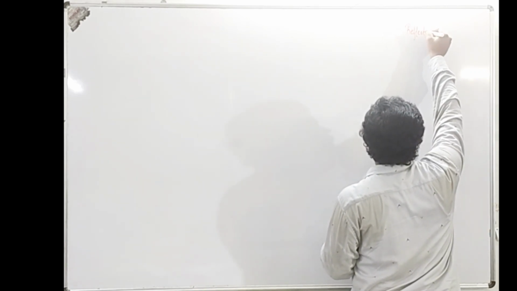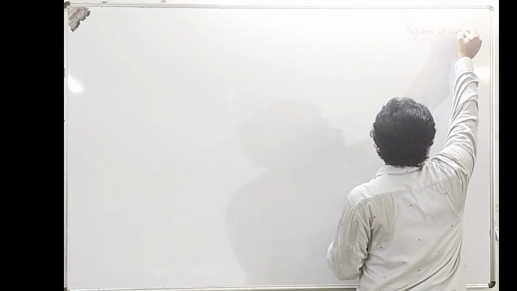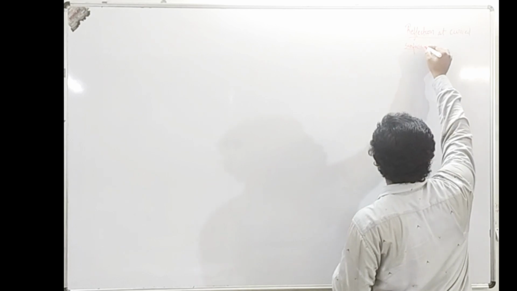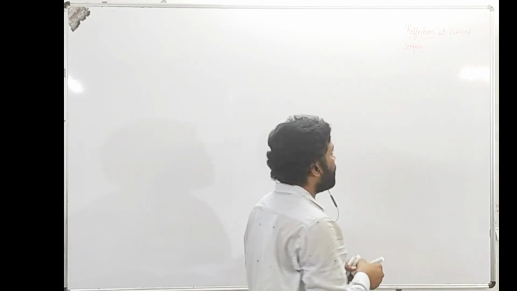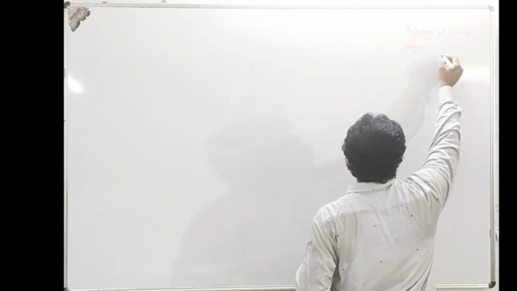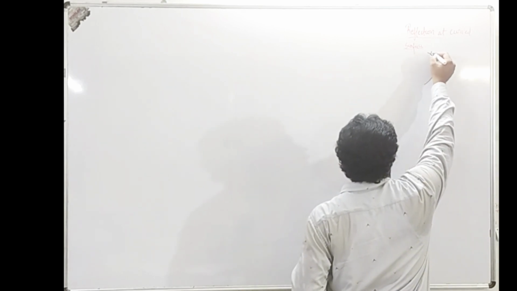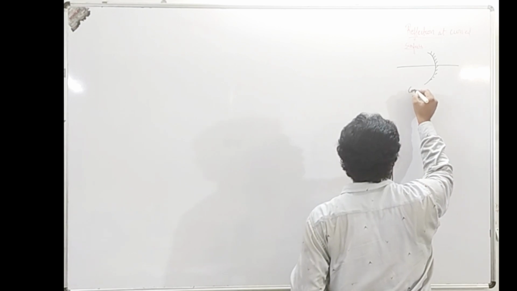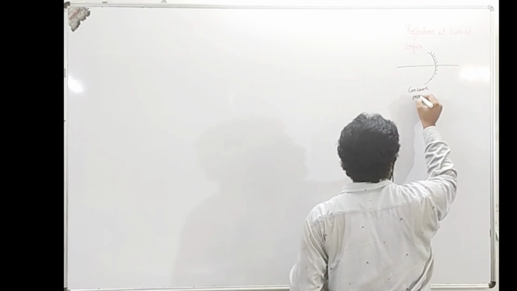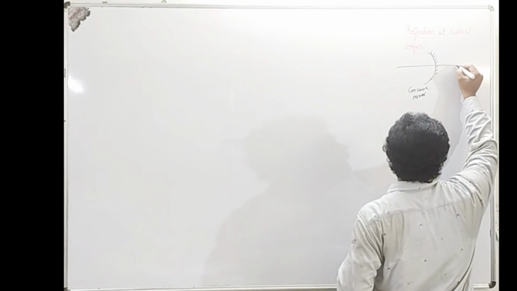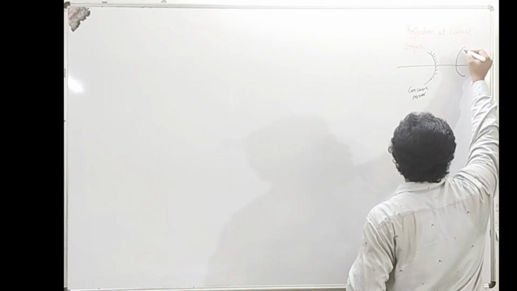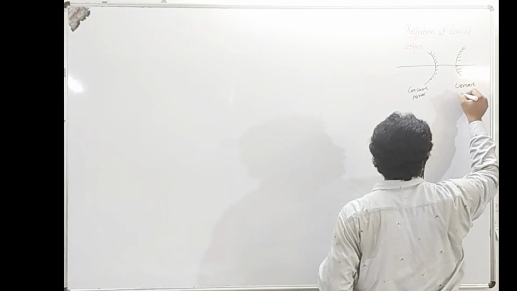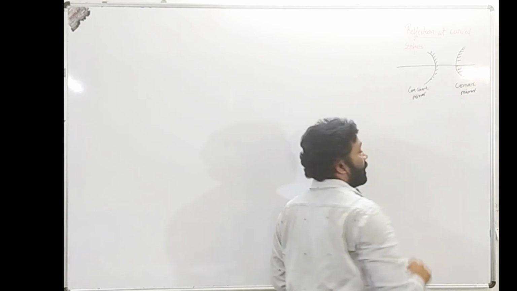Reflection at curved surfaces. When we say a curved surface, it may be of two types. One of them is called a concave surface, and the other is called a convex surface. This is a concave mirror, or a concave reflecting surface, and this one we call a convex mirror, a convex reflecting surface.